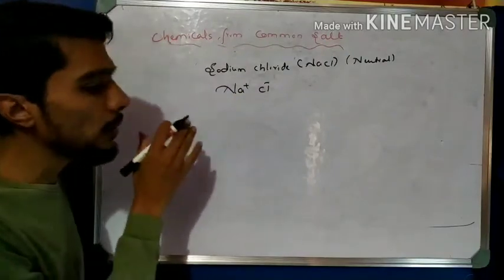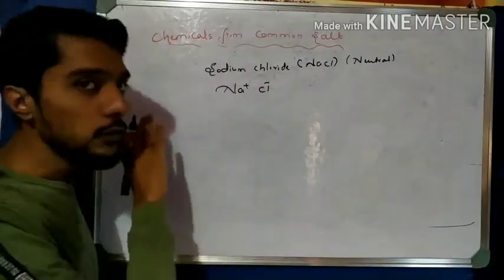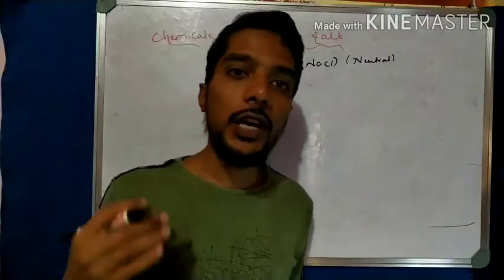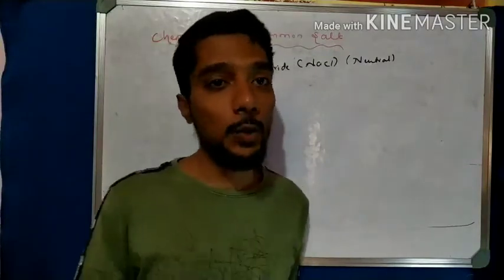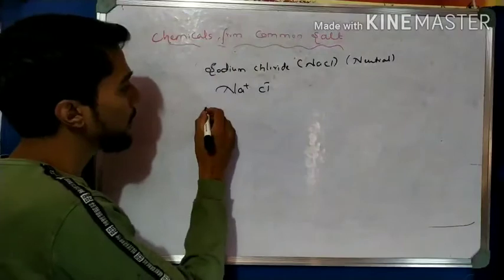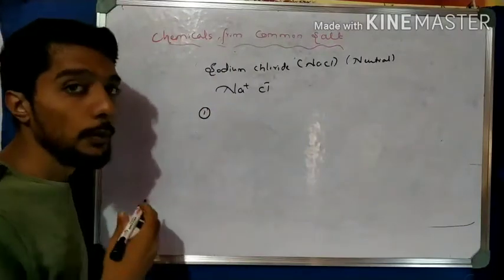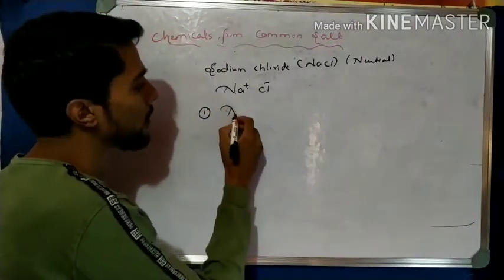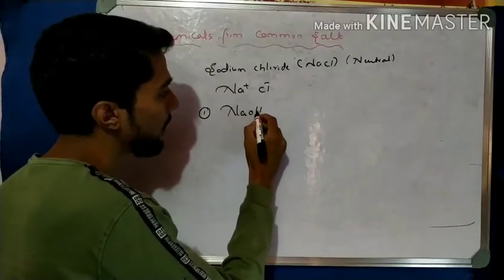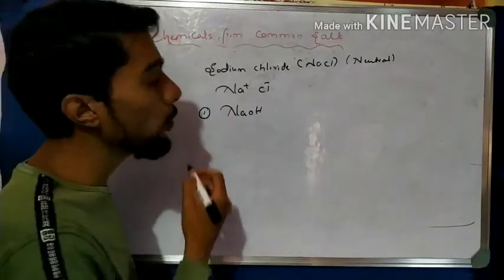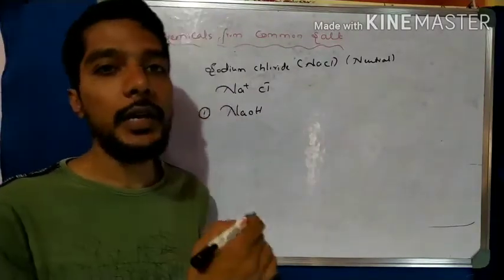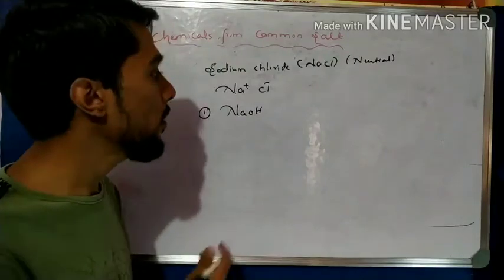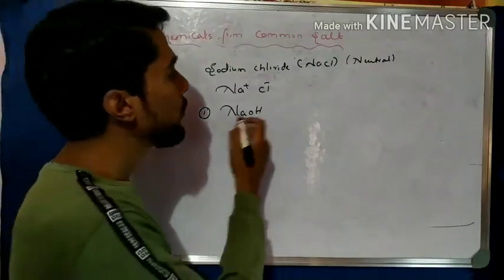So now this common salt is used for the preparation of so many chemicals which are present in our kitchen. For example, it is helpful for the preparation of caustic soda, that is sodium hydroxide. Sodium chloride is a very important raw material for the preparation of sodium hydroxide.